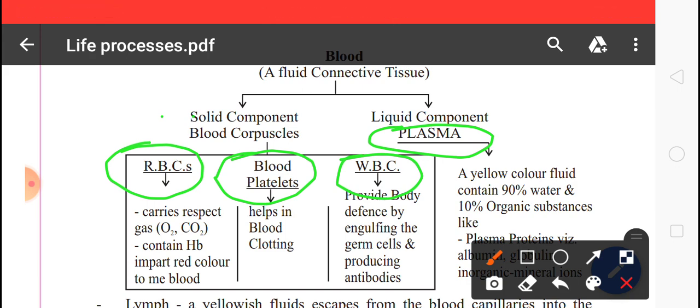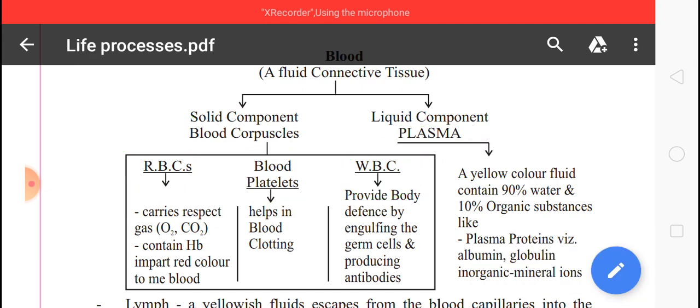So we can say here the main components of the blood are plasma, red blood corpuscles or red blood cells, white blood corpuscles or white blood cells, and platelets. So solid components are blood corpuscles and the liquid component is plasma. And now we will see what is the function of RBC, what is the function of blood platelets, and what is the function of plasma.